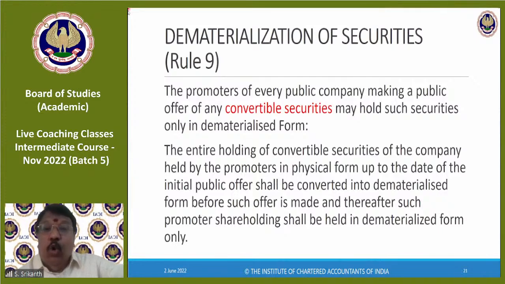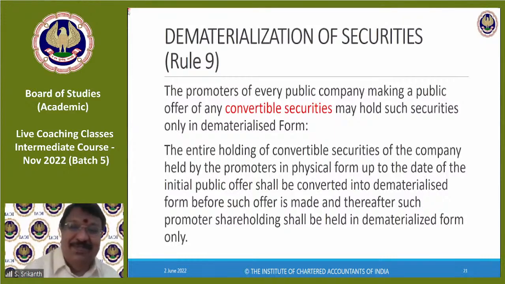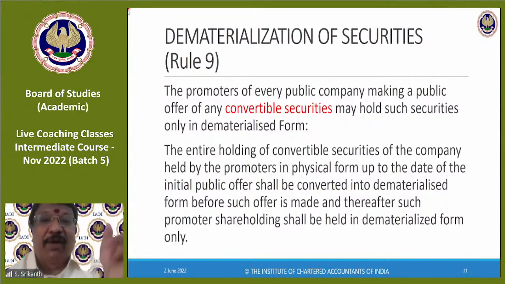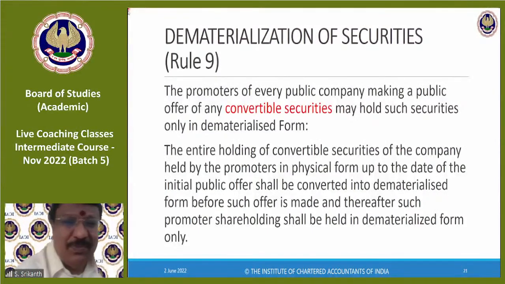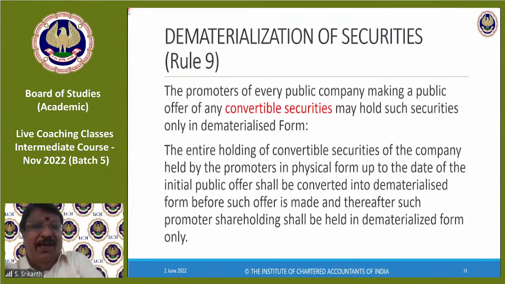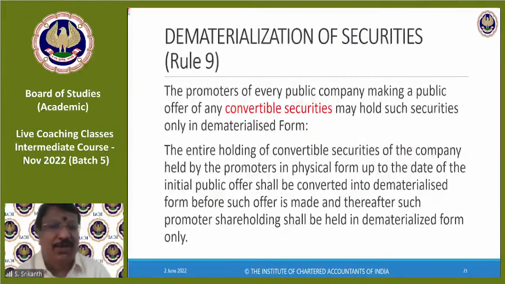In the public issue, the minute the shares are allotted, immediately the depository account will be credited. Because at the time of application, they will ask you for your DP account number. So the minute you give your DP account, the day it's allotted, it will be informed. The registrar will inform NSDL and CDSL. Immediately, all the DPs will be informed, and the DP accounts will be credited. In the morning, you wake up, you'll see entries there in your account.